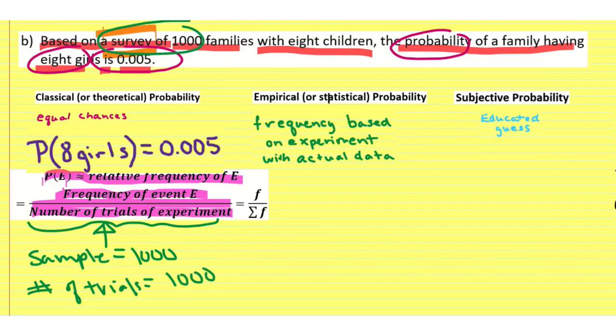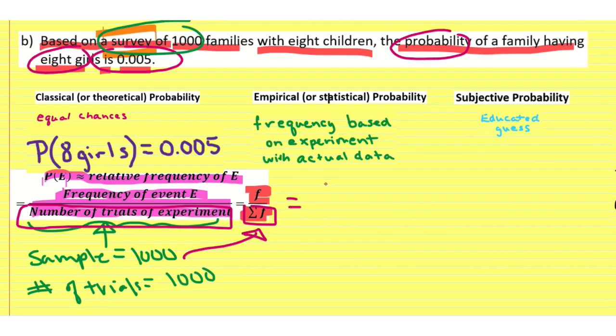So that means that we can take this little piece right here, the frequencies divided by the summation of the frequencies. Well, the number of trials of the experiment in symbolic math language is written as the summation of the frequencies, and this is also telling us that is the sample size, that is the survey size. So we could actually write this as the frequency divided by the 1,000 families.